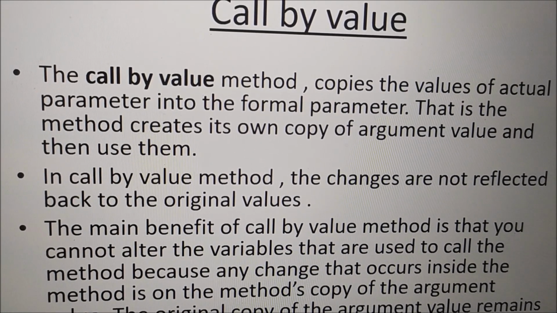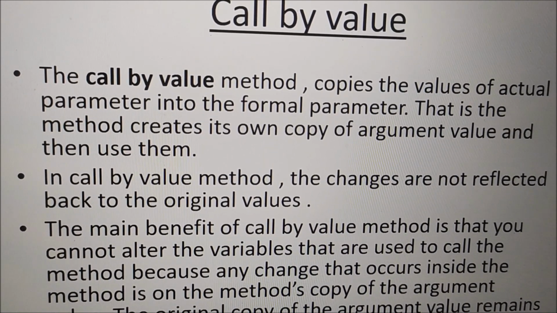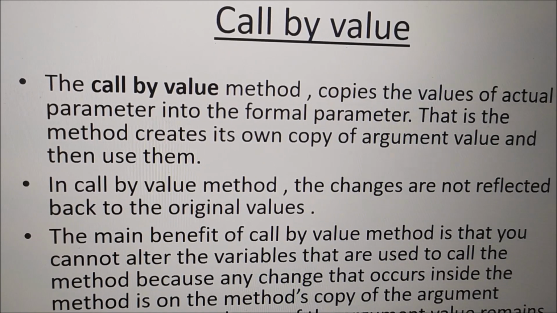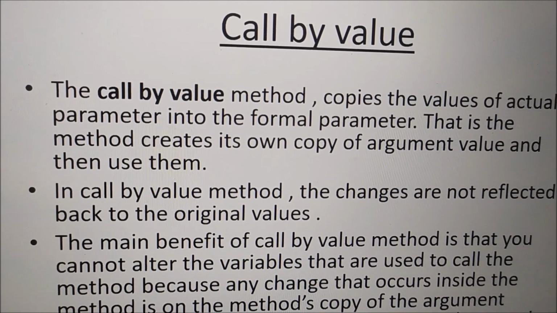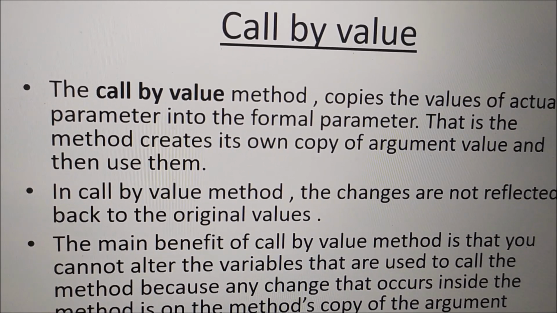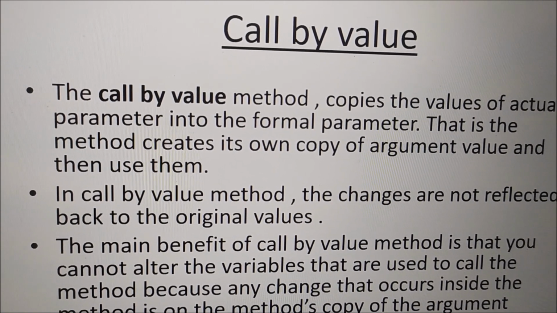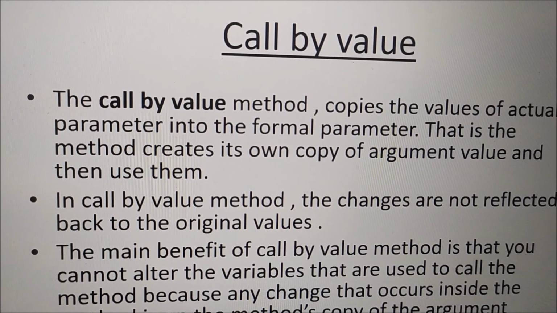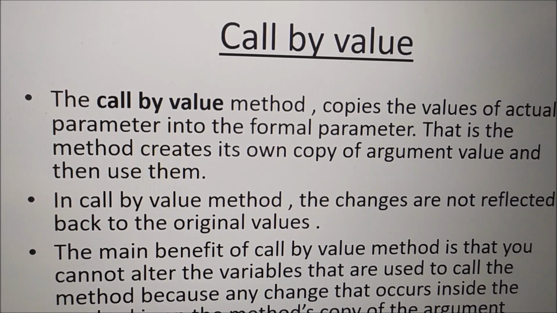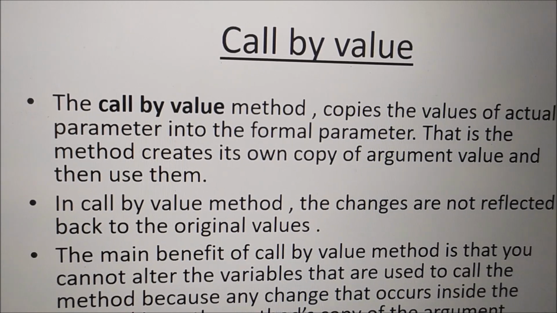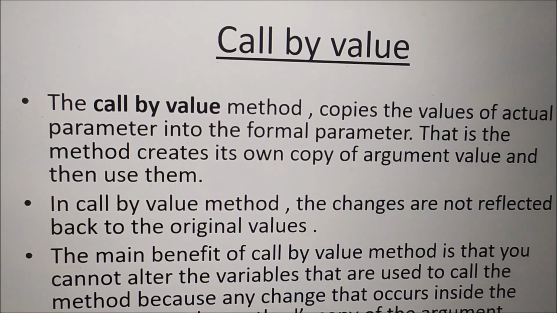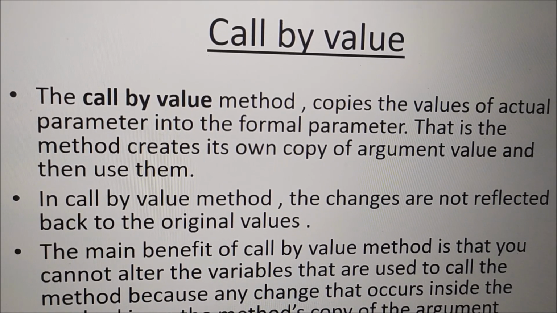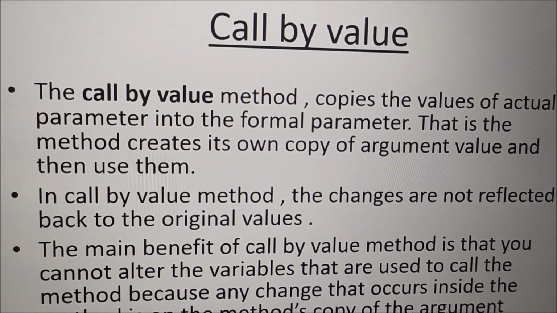So what happened here? The actual parameter value is copied to the formal parameter, and the called method creates its own copy of the argument value. When the values of x and y pass to the called method as a and b, a and b are its own copy. Own copy of whom? Own copy of the called method, that is sum. Sum has its own copy as a and b.